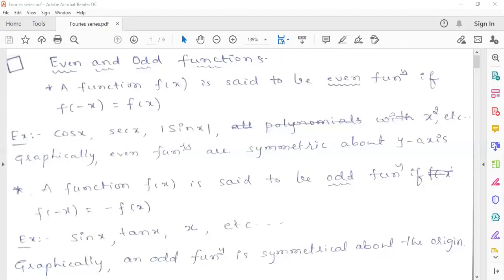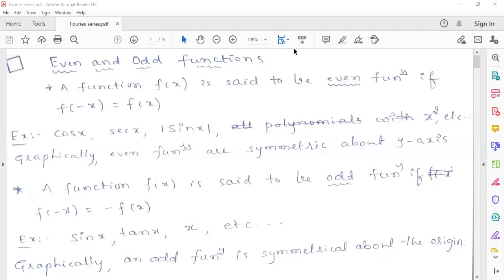In previous classes, we have discussed how to find the Fourier series of a function in the interval 0 to 2 pi and then in the interval minus pi to pi. After that, we also discussed how to find the Fourier series for a function that is discontinuous at some finite points. After that, we discussed how to find the Fourier series for arbitrary intervals, that is minus L to L and 0 to 2L.